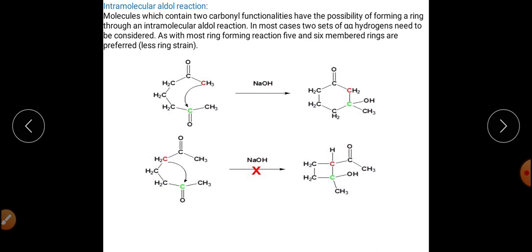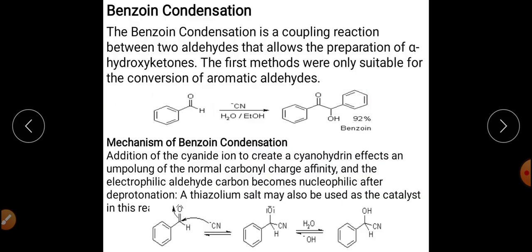So synthetic importance for the crossed aldol condensation reaction will only be achieved by using two different substrates, and out of these two, one should have alpha hydrogen and the other shouldn't have any alpha hydrogen atom. So this is all about the crossed aldol condensation reaction and the aldol condensation reaction.